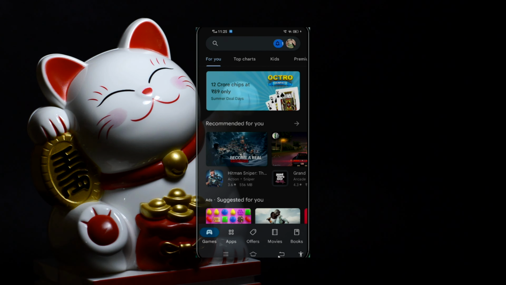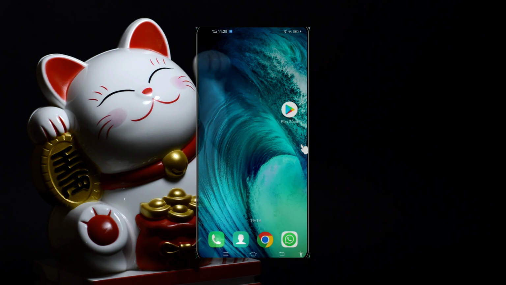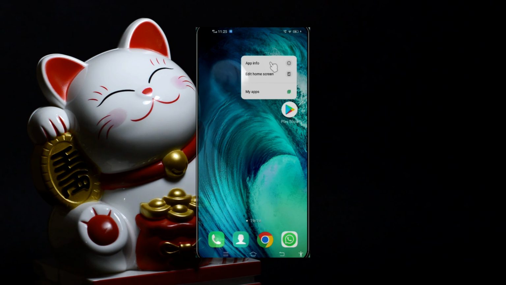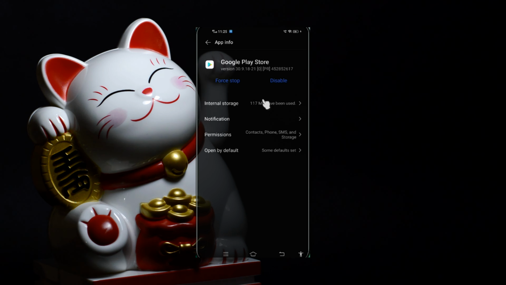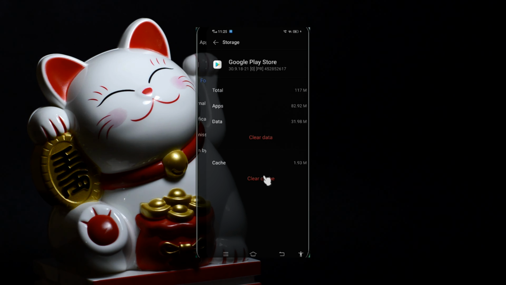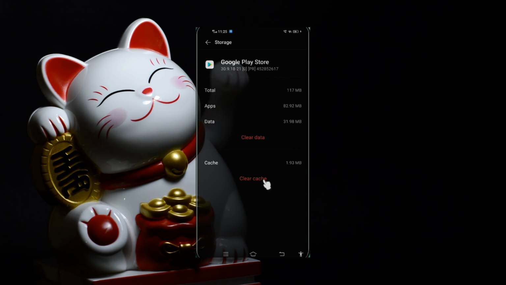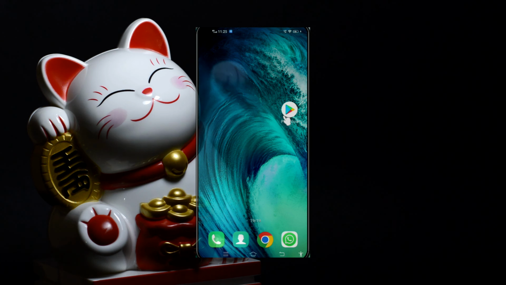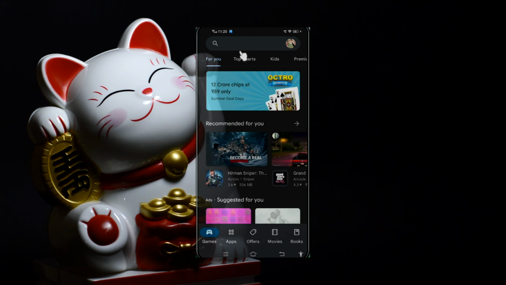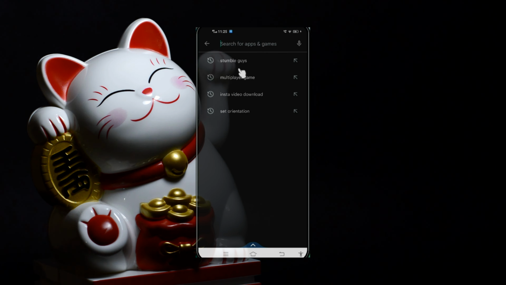Now exit Play Store. And open App Info of Play Store, click on Internal Storage. Click on Clear Cache and exit from here. Now open Play Store again and search Stumble Guys.